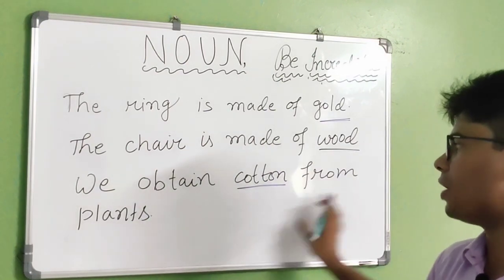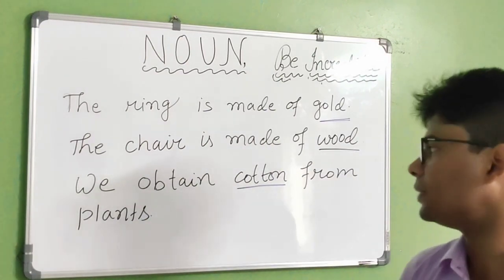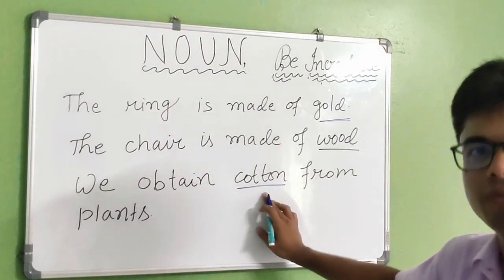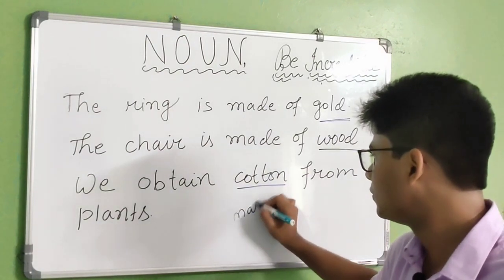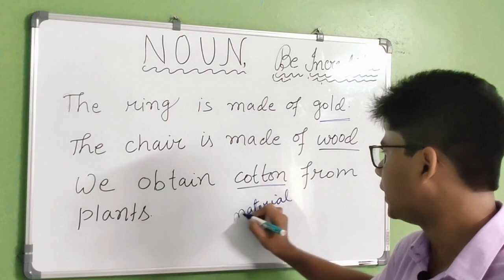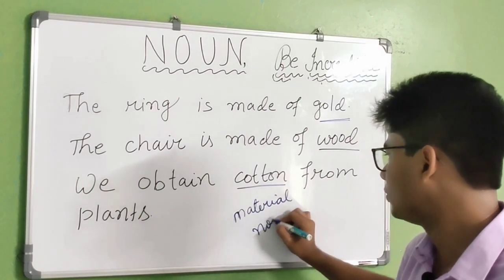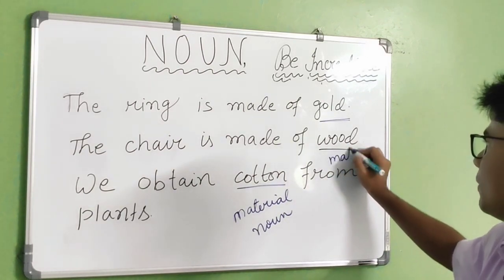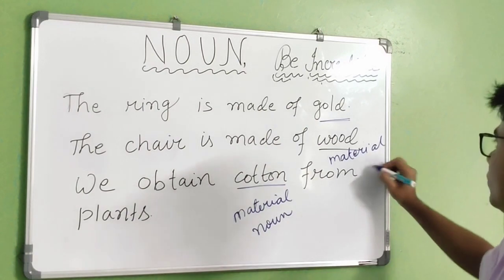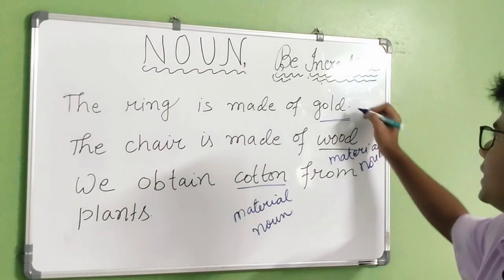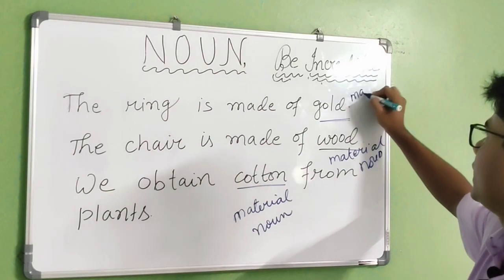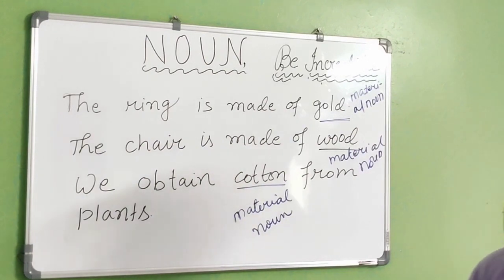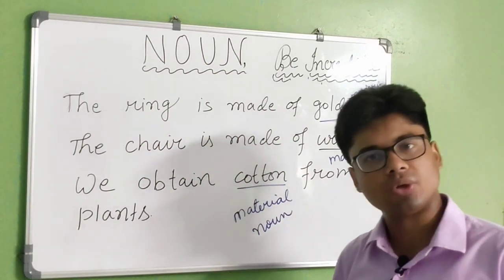We obtain cotton from plants. So cotton will be the very example of material noun. Wood is also an example of material noun. Gold is an example of material noun. Is that clear? Can I make myself clear to you?